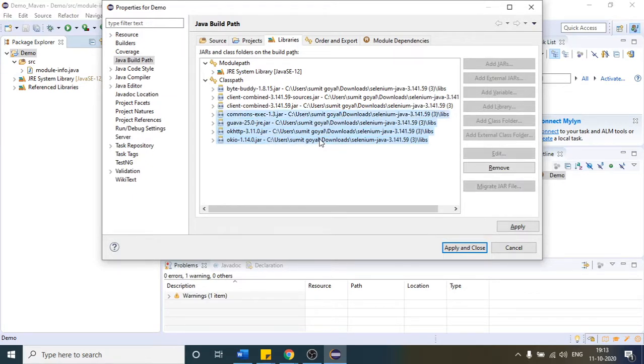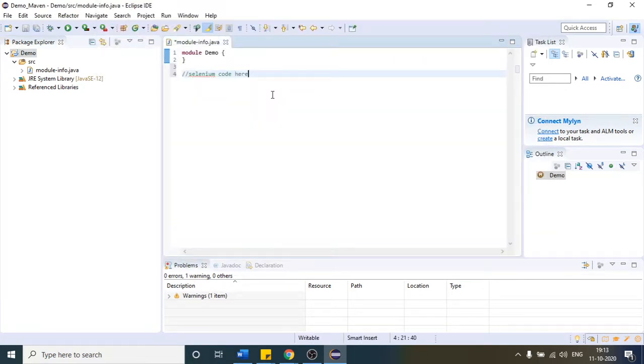So what does he have to do? These files are of no use to him. He will again just download the Selenium jar and configure the path. After that, he will be able to write the code here. But the issue is, suppose you have to distribute your project to 50 people. Then all those 50 have to again add the jar files, because that path is not going to be present in their system, since I provided the path from my system, so there the path will be different. So all 50 people have to download the jar and place the jar one by one. So this approach is not very good.